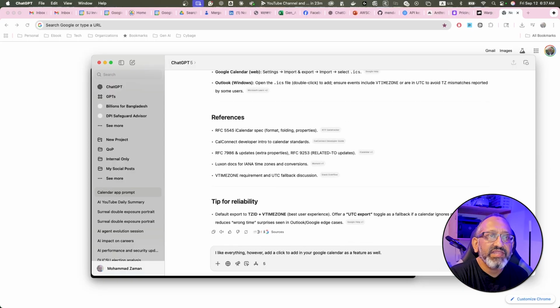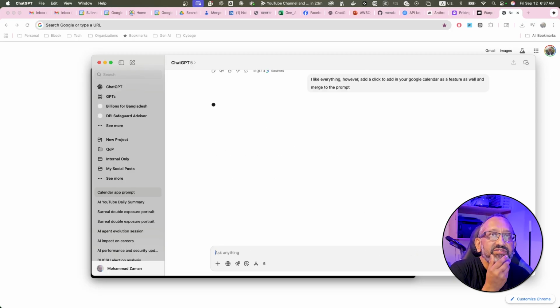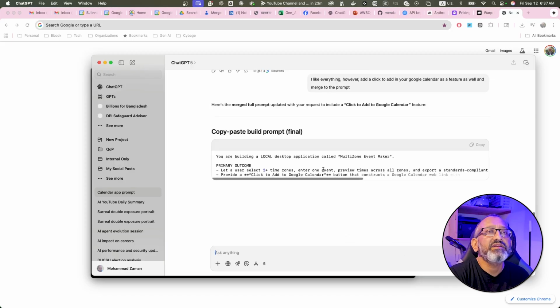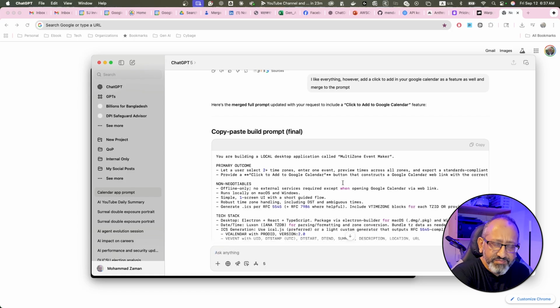Let me just add that feature and merge to the prompt. Okay, so I'm just gonna ask it to provide a click to add to Google Calendar. Fantastic. That's the piece that I really wanted because I want this to be super easy. This is something I have to do.